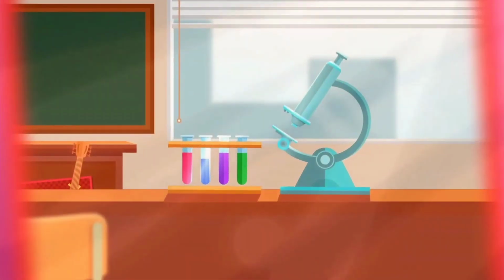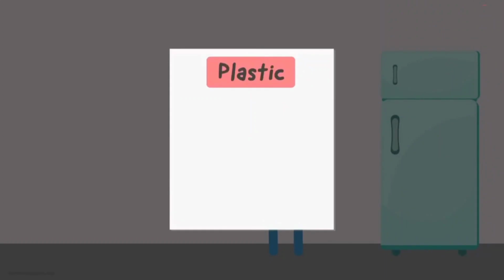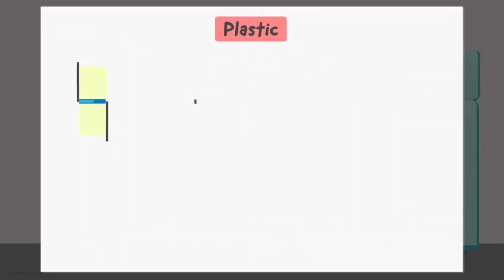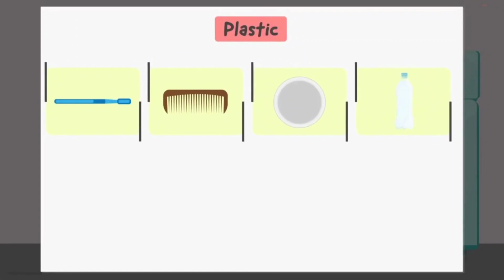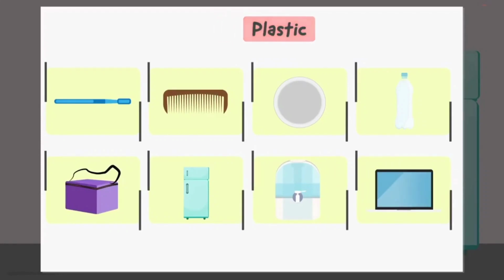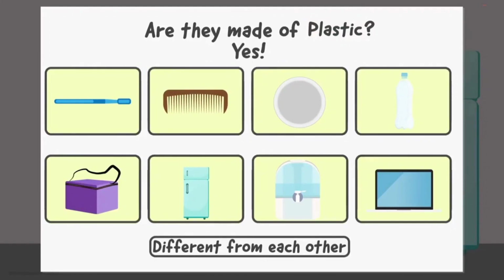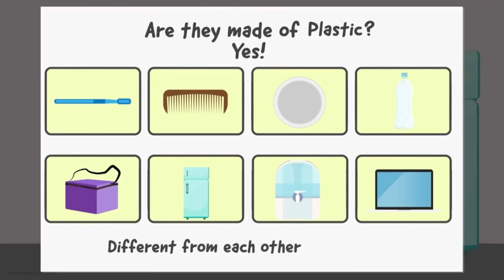And the third type of polymer is plastic. The moment we wake up in the morning and start with our daily activities, we come across items made out of plastics. These include toothbrush, comb, plate, bottles, lunchbox, bodies of refrigerators, water purifiers, laptops, and many more. So, are all these made of plastics? Yes, but they are all different from each other. So, how is this possible? Well, it is possible because plastic comes in various forms.